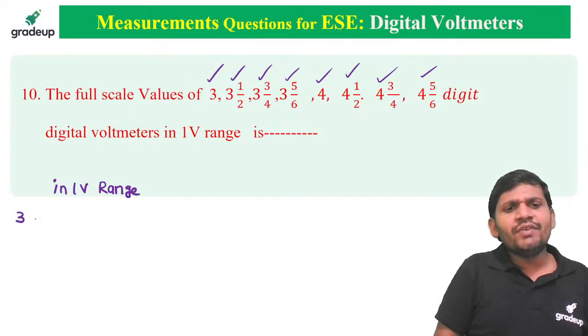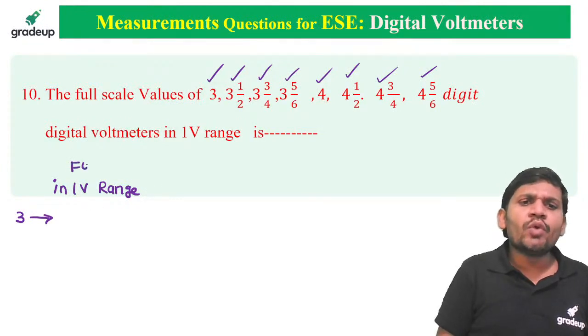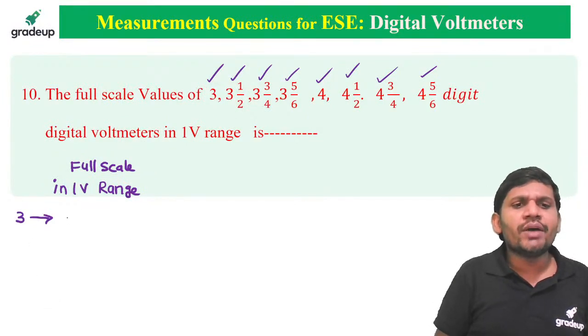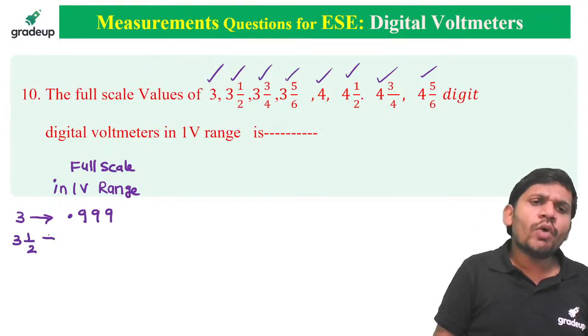What is the full scale value in the 1 volt range for a 3 digit DVM? Just now I told you it measures 0. Instead of 0 point, you take points. Actually, the display is in terms of points like this: 0.999. What about 3.5 digit, students? It rolls over by 1, so 1.999.